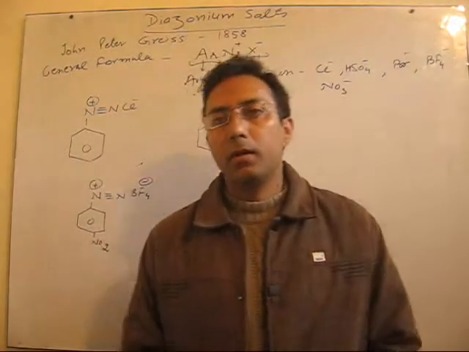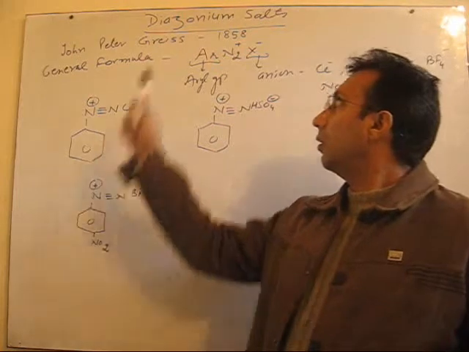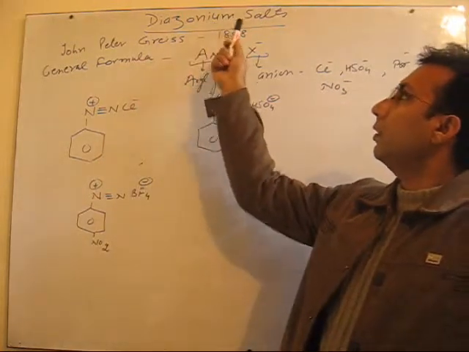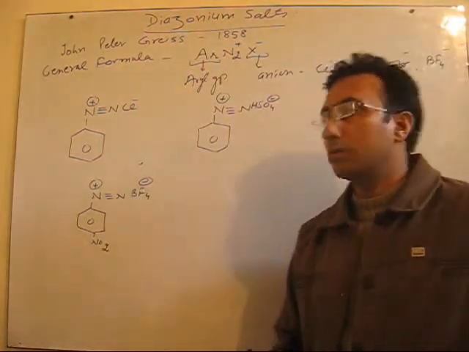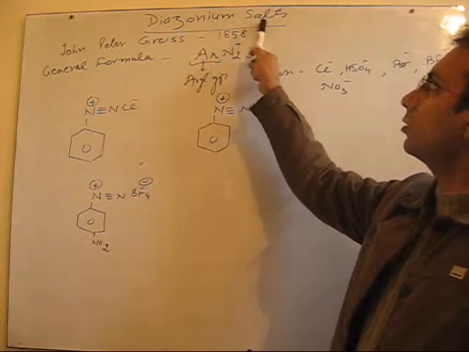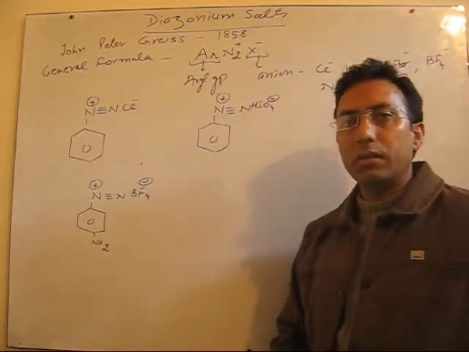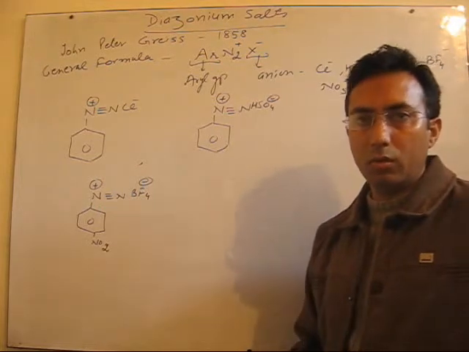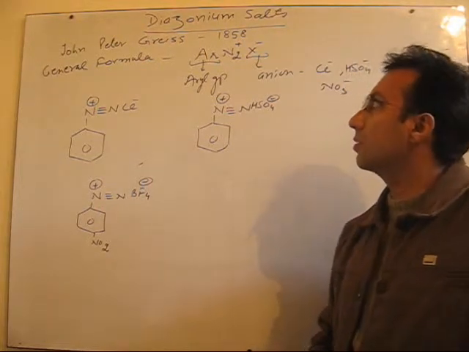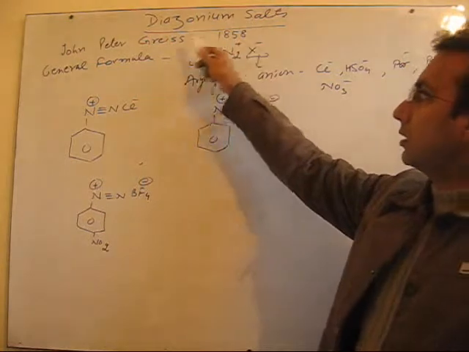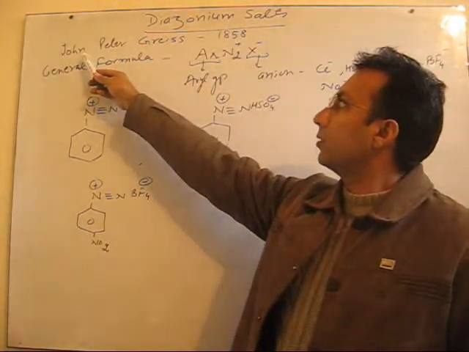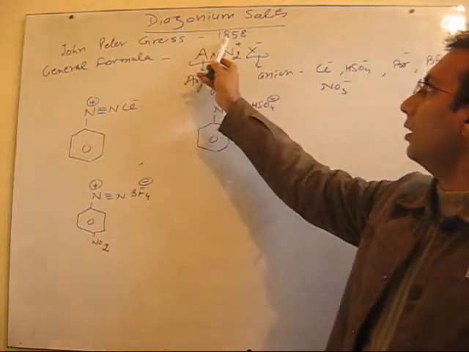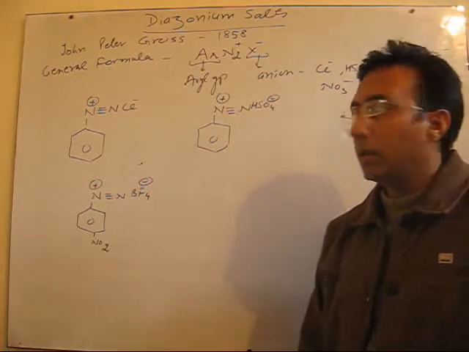Yes, now we'll start a very important category among the organic compounds, the compounds called diazonium salts. These are crystalline salts, just like ionic compounds. They are highly soluble in water, except few cases. Diazonium salts were discovered by Peter Griess in 1858.